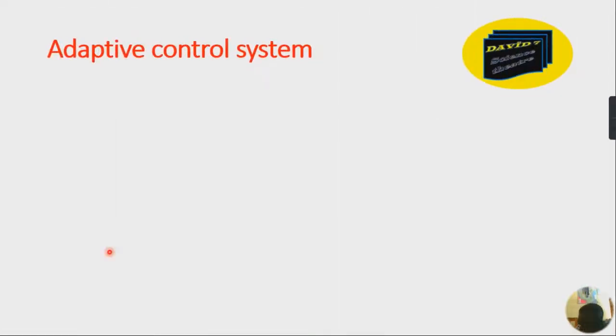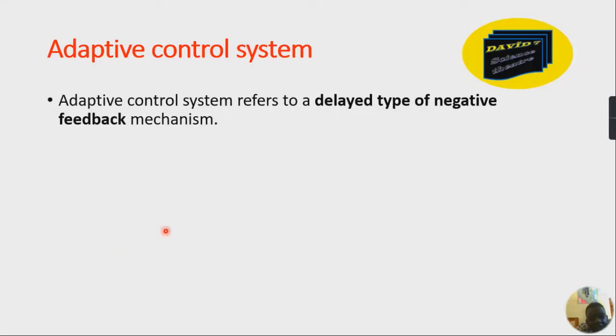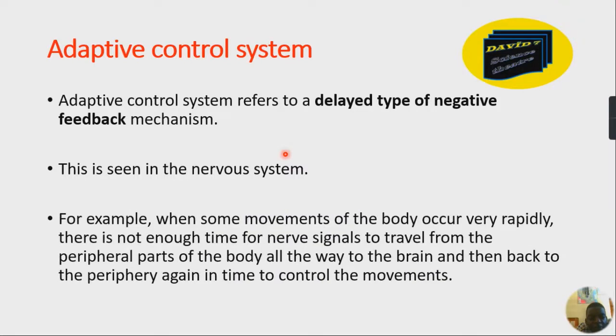Okay, let's continue. Now we've turned to the adaptive control system. The adaptive control system just refers to a delayed type of negative feedback mechanism. And this is usually seen in the nervous system. For example, when some movements of the body occur very rapidly, there is not enough time for the nerve signals to travel from the peripheral parts of the body all the way to the brain, and then back to the periphery again in time to control the movements.